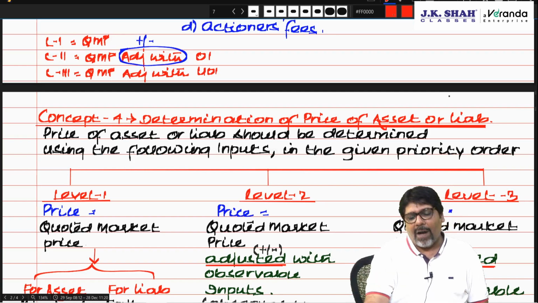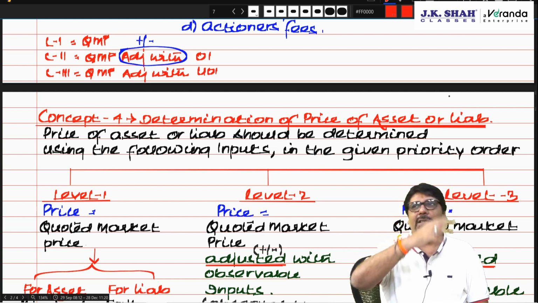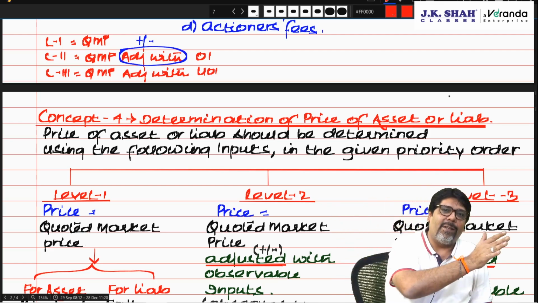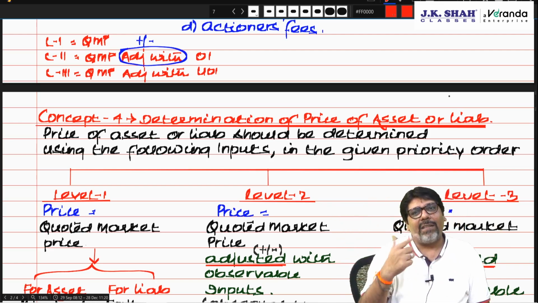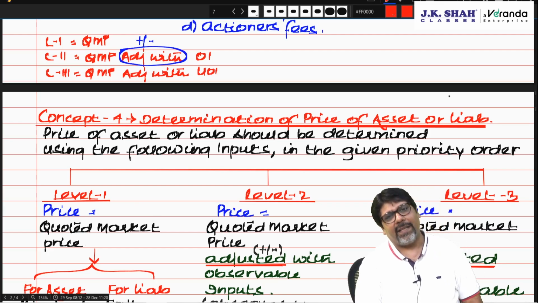Or how do you determine the price of the asset? I thought this pen, say I will teach 10 students in 1 year. This pen will last for 3 years. So 10 students say this much fee. Next year 10 students, fees would be a little more. Third year those 10 students, fee would be a little more. So these would be the cash flows. The rate of interest is this much in the market. So present value of cash flows I find out. Are those estimated or actual? Estimated. Known or unknown? Unknown. That is also known as unobservable inputs. Am I clear? So I repeat again.